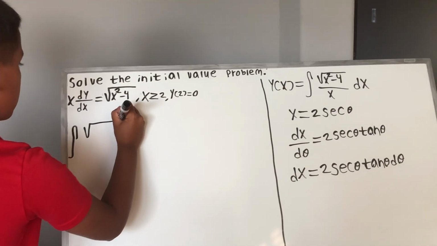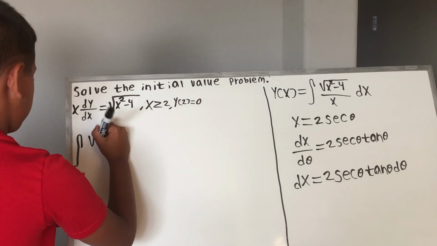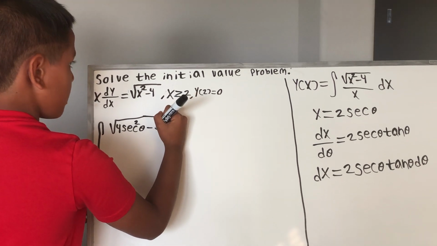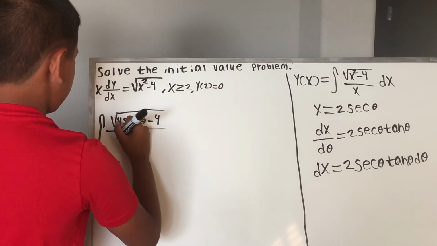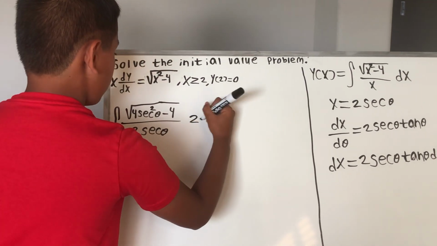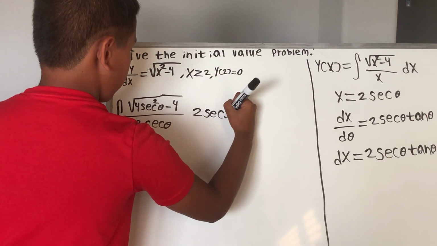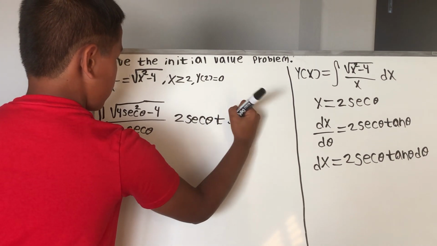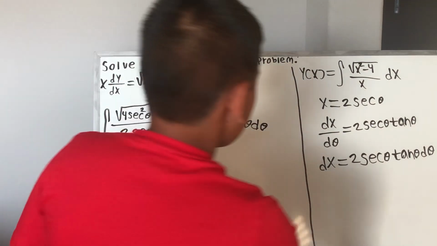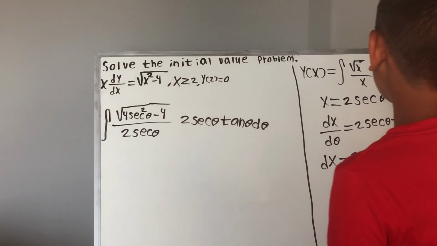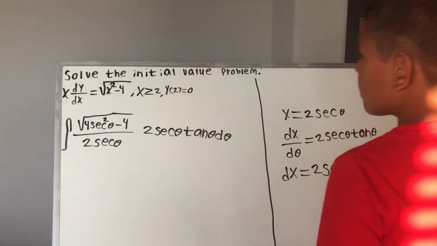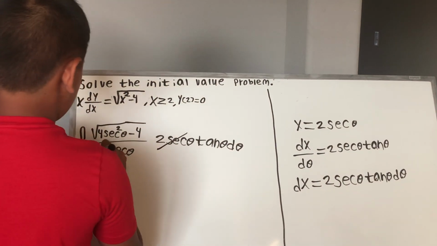So now we have integral of radical. We know that 2 secant theta squared is 4 secant squared theta. We have minus 4 over x, which is 2 secant theta, times dx, which is 2 secant theta tan theta d theta. So now let me erase this, and this. So now we can cross out this 2 secant theta and this 2 secant theta.